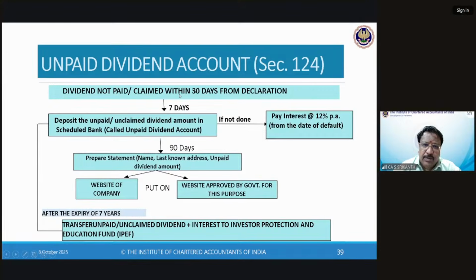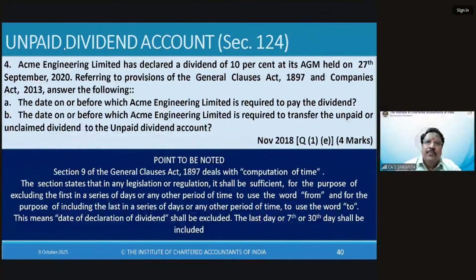But in case you don't transfer this money after 30 days, within 7 days post that, which is the grace period they give you, you have to pay interest at 12% per annum from the date of default, which is the expiry of 30 days. Default happens on the 31st day, 30th day midnight. Then 7 days grace, but if you've not paid it, you have to start from that day till whenever you deposit it, and pay interest at 12% per annum. So rotating this money, you have to pay 12%. 12% is a pretty steep rate.